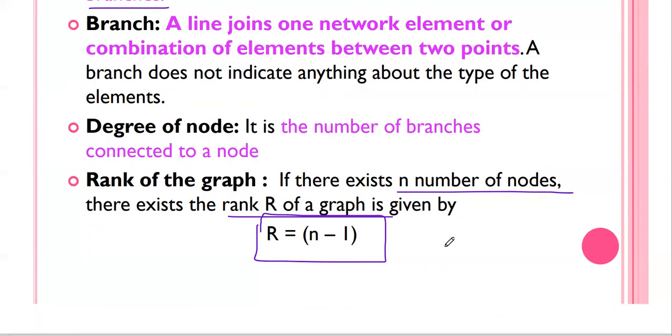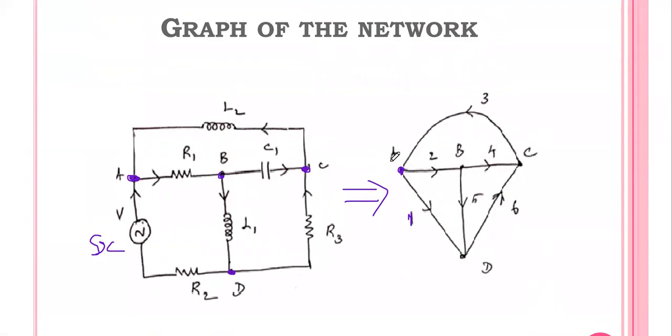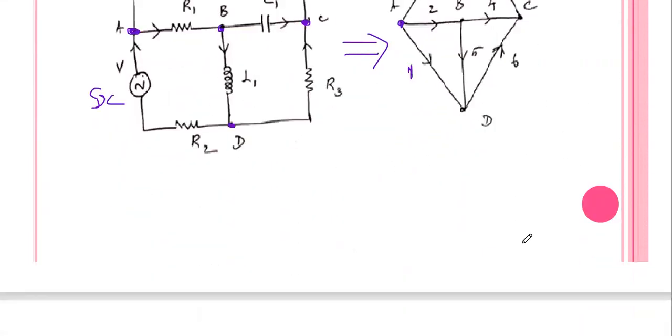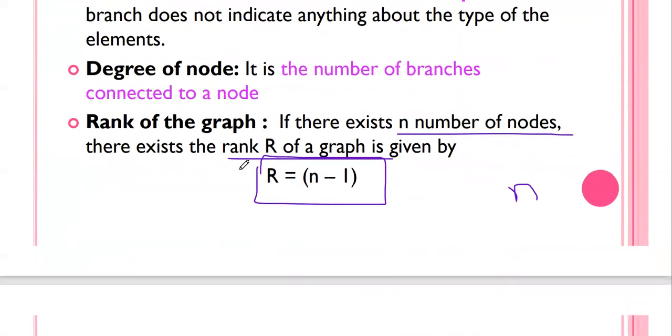For example, in this graph, how many nodes are available? 4 nodes, A, B, C, D. So 4 nodes means the rank of this graph is 4 minus 1, 3. So the rank of the graph is nothing but if there exist n number of nodes, the rank of the graph is given by rank is equal to n minus 1.